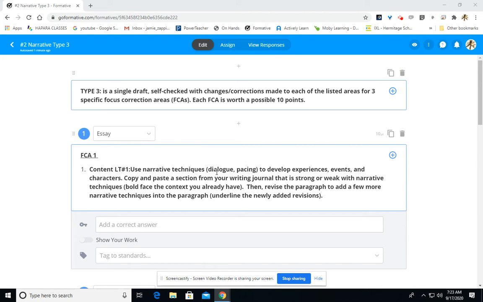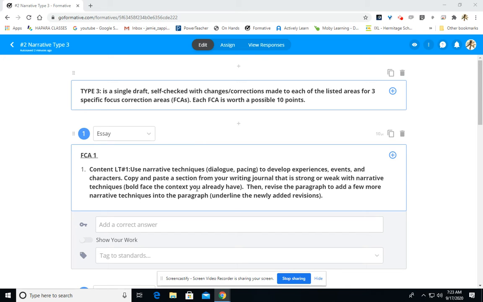Make sure I definitely want to see dialogue. Pacing is an extra one, but if you want to think about the speed or the slowness or the fastness of your piece, you can do that as well. But definitely I need to see dialogue within that section. You're going to copy and paste a section from your writing journal. Maybe it's a section that doesn't have any dialogue in it at this present time, so it's super weak with that technique. Or maybe it's already strong and has dialogue and you're making sure that you have it properly paragraphed and maybe changing the word choice in it and also checking the punctuation on that dialogue as well.